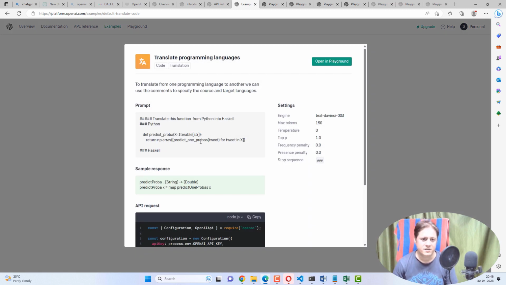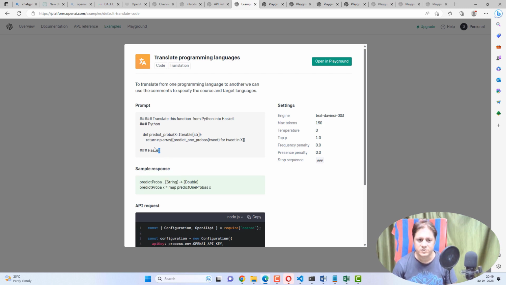This is translate programming languages. So translate programming languages is very, very straightforward. If you have a piece of code in some language, let's say Python, and you want that same code base to be written in JavaScript, you need to write a statement like this: translate this function from Python to JavaScript. This user has written Haskell. So if you see, this is a Haskell response the chatbot has responded with.